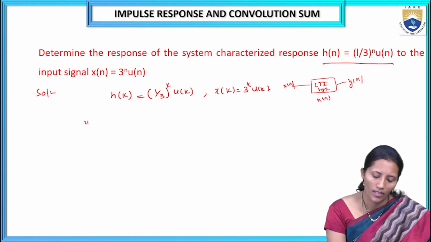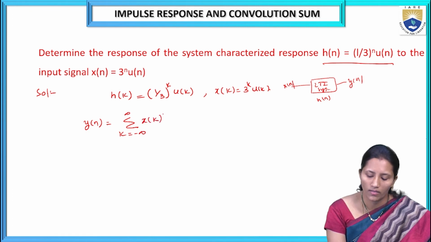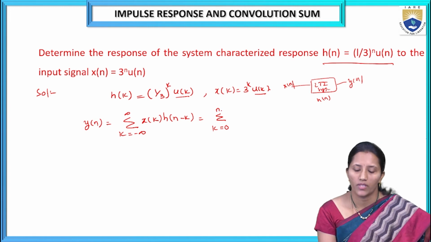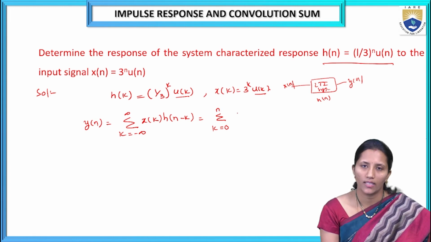The response of the system we can write as sigma k equals minus infinity to infinity x of k into h of n minus k. Since it is in terms of unit step signals, we can write the limits from 0 to n because it is a causal system.